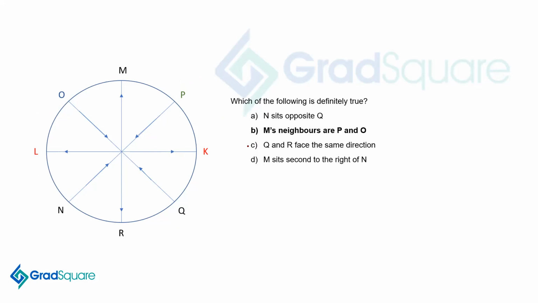Which of the following is definitely true? If you look at this now, you have N sits opposite Q. No. M's neighbors are P and O. That's definitely true. Q and R face the same direction. No, they are opposite direction because Q is inward and R is outward. M sits second to the right of N. N is here and M is here. So it's second to the left of N. So the one that is correct is M's neighbors are P and O because you have P and O.